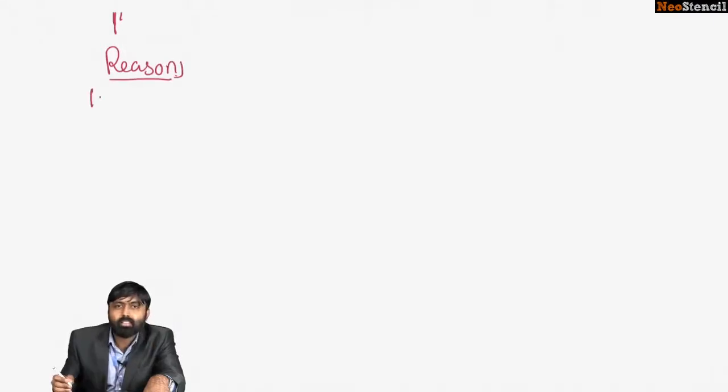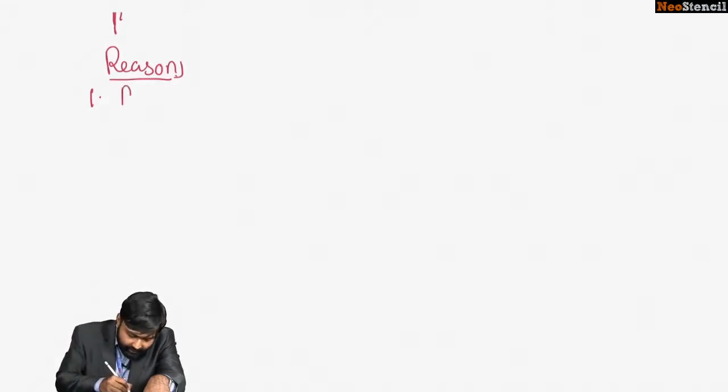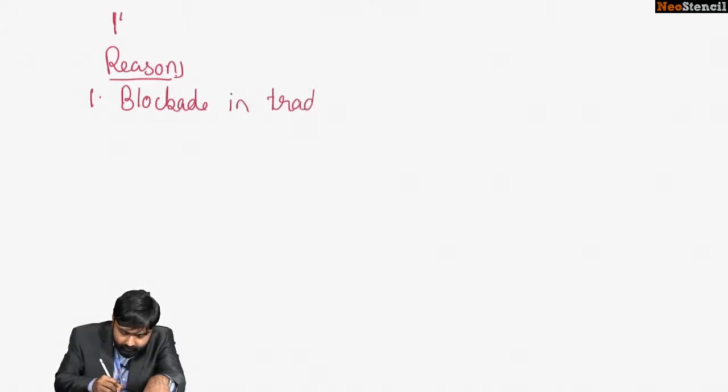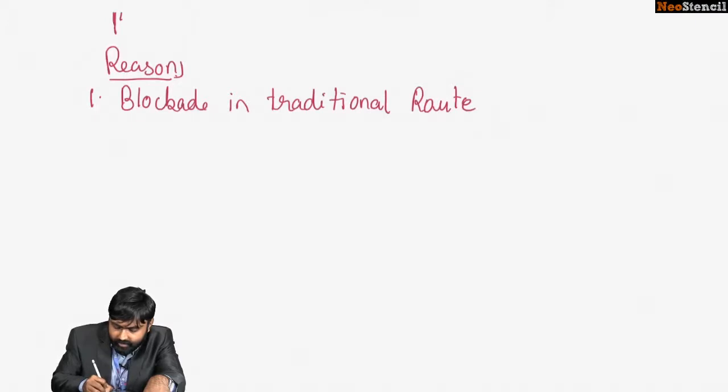One reason could be that the traditional sea route was blocked, or there was a blockade in their traditional sea route. Now, who might have contributed to such a development, to the blockade in the traditional sea route? Who might have contributed to such a development? Can you tell me?